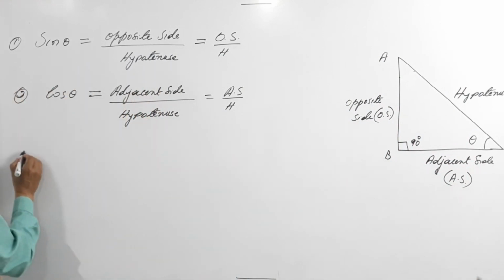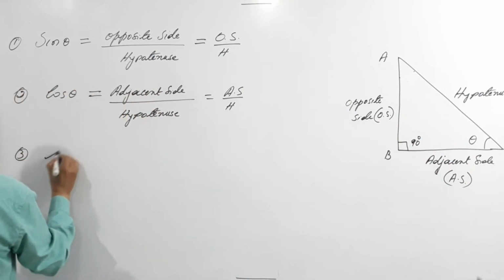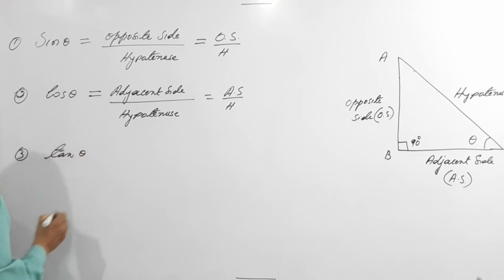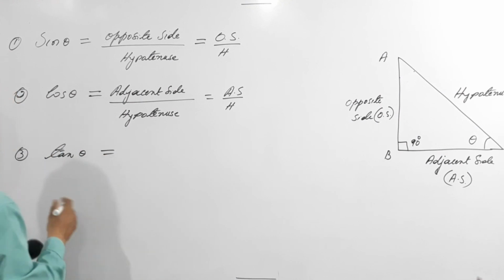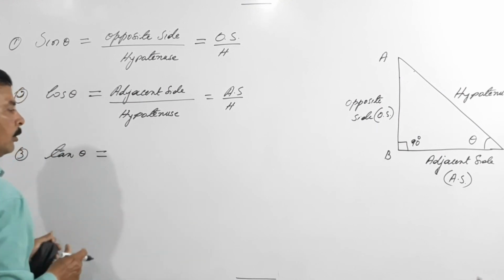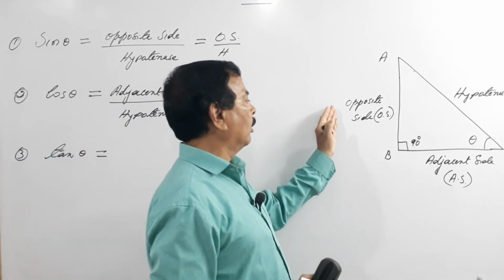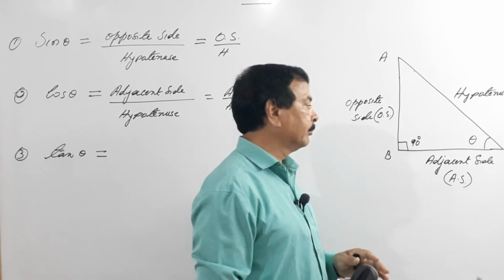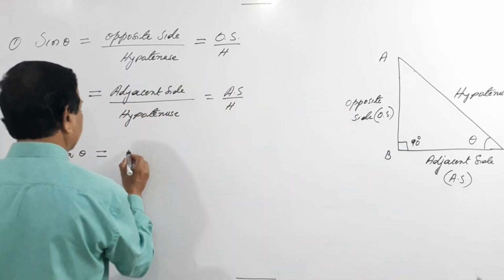Next relation is tan theta. What is this? Now tan theta is nothing but if you divide opposite side by adjacent side, we call it as tan theta. So what is this?